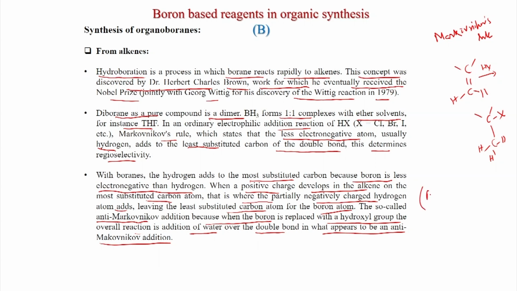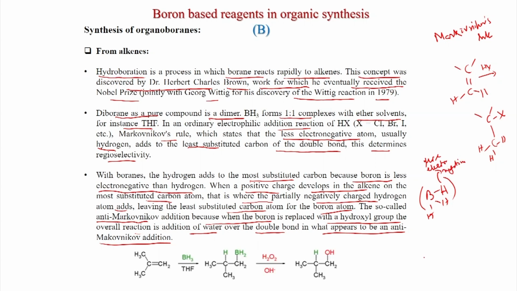Now, here what happens? The hydrogen is the more electronegative here. So, the hydrogen adds to the most substituted carbon atom. That is what is happening here when this unsymmetrical olefin is here, and now this is the terminal carbon.